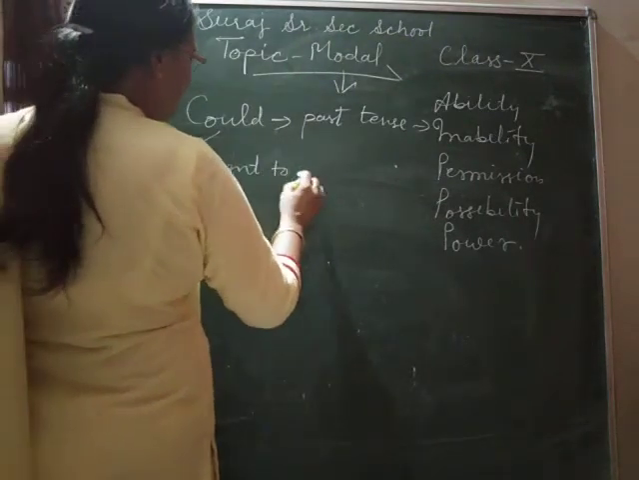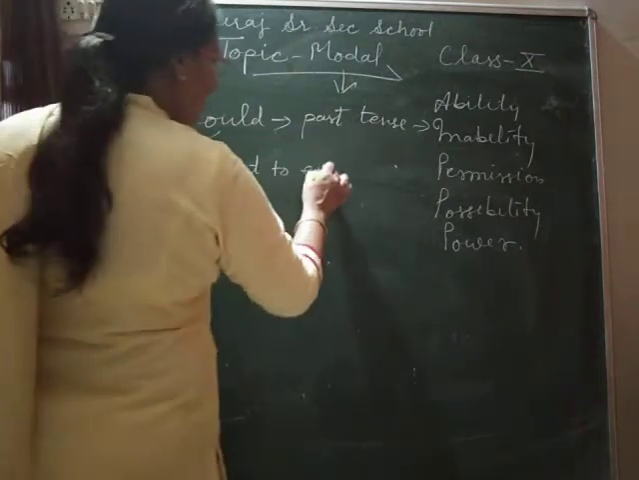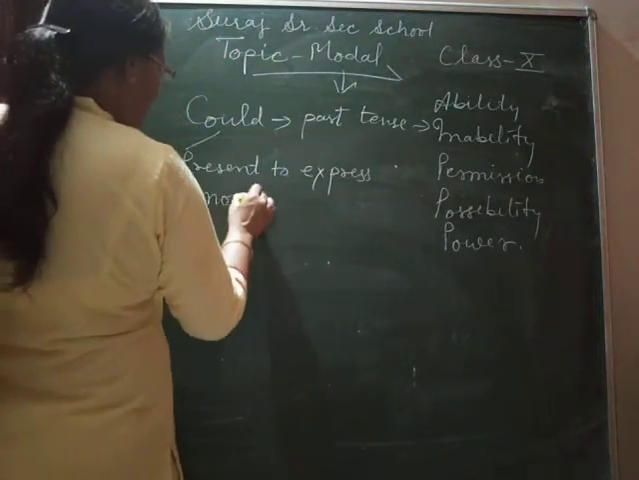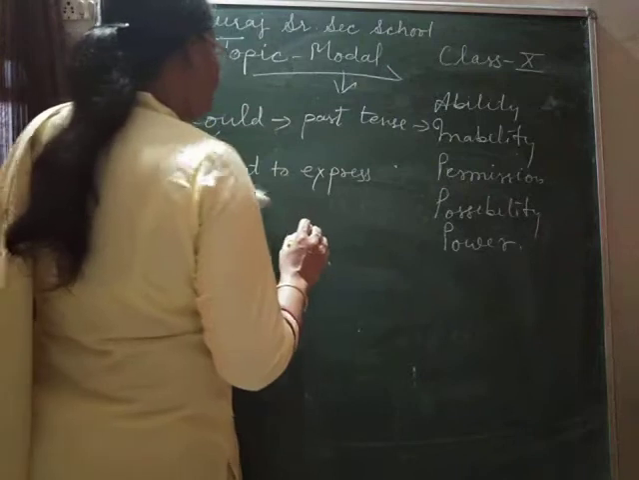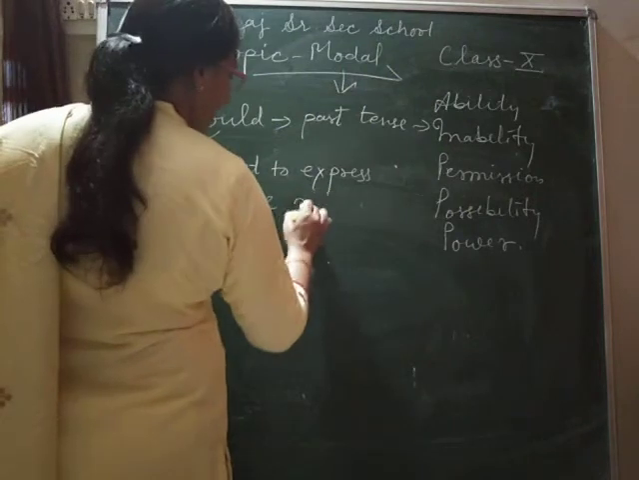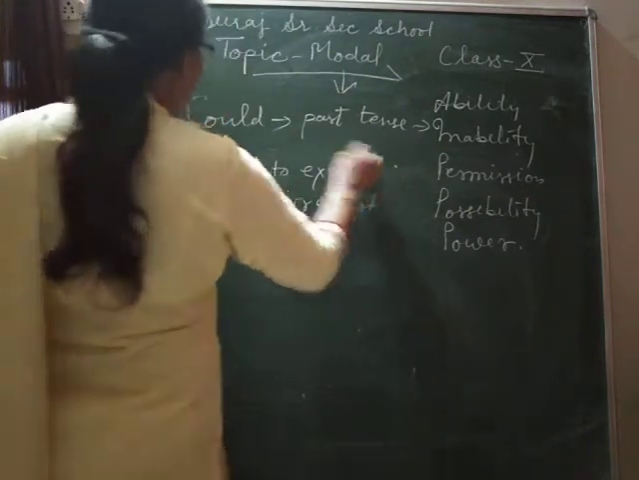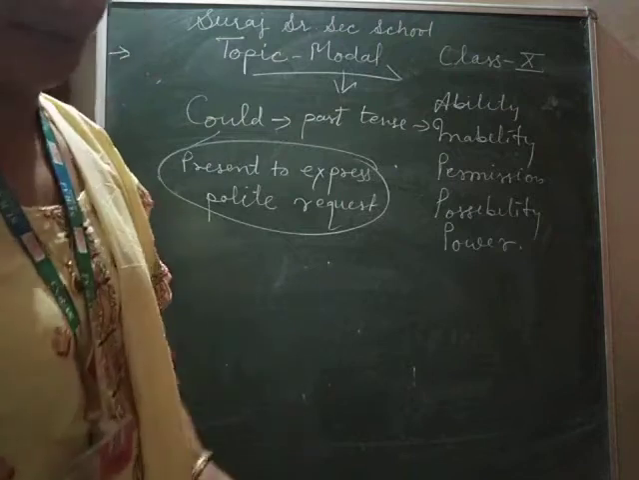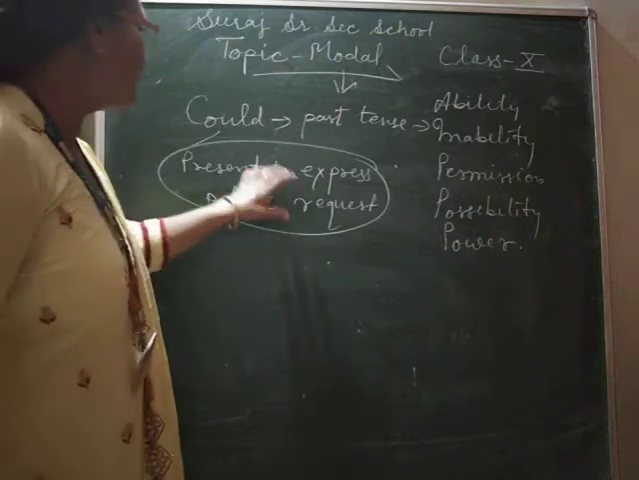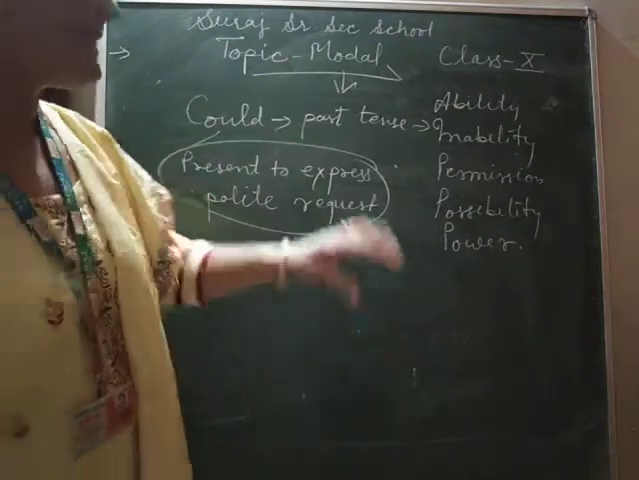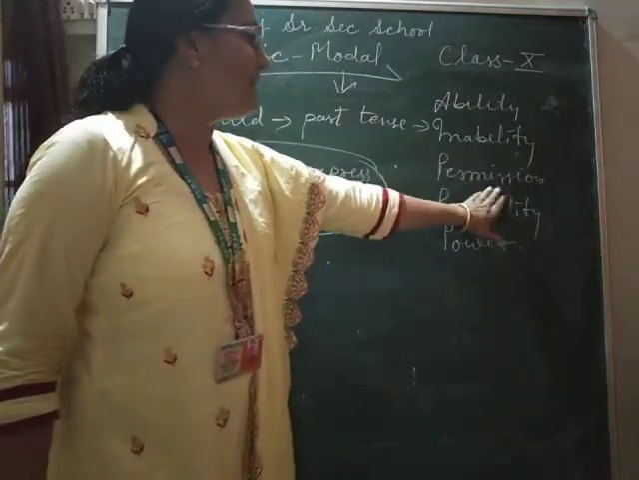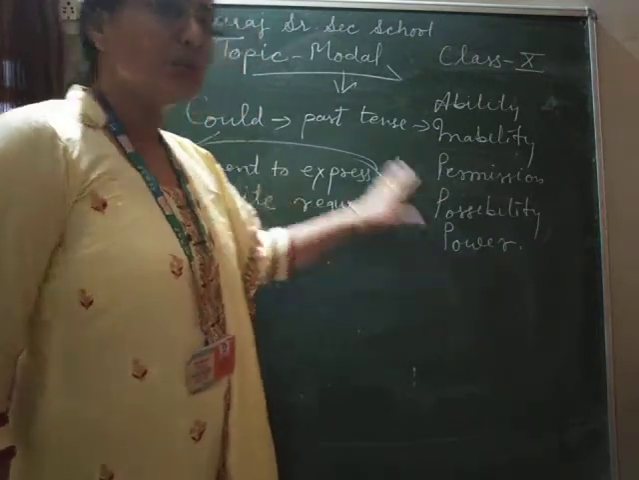Present, to express a polite request. Whenever we have to show a polite request, whenever we have to express more politeness, then we can use could in present tense also. Otherwise it is the past form of can, and in past, whenever we have to show ability, inability, permission, possibility, power, then we can use could.